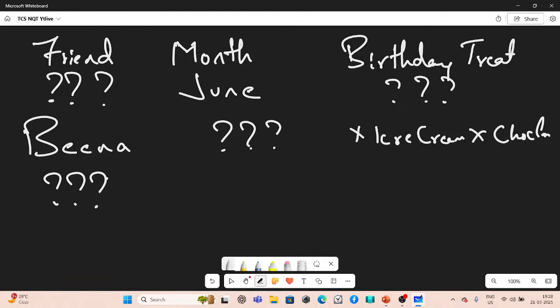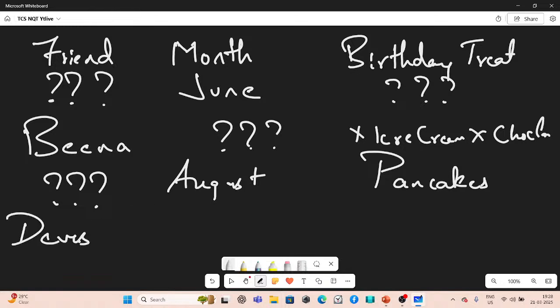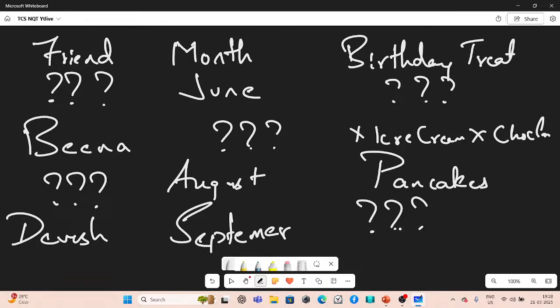So we don't know who that friend is, but the person is born in August and brings pancakes. Okay, pancakes. And we have Devesh, whose information is quite clear, but we don't know what birthday treat the person is going to give to anybody. But cake was bought for him. That was for sure.